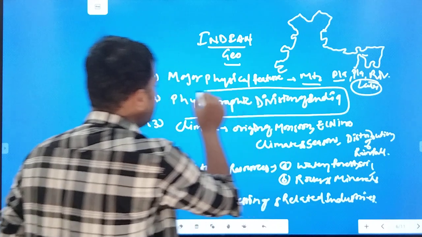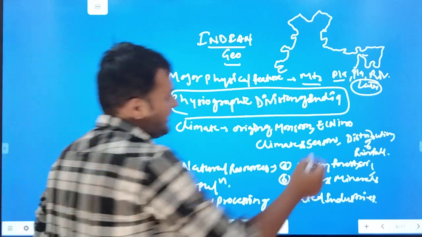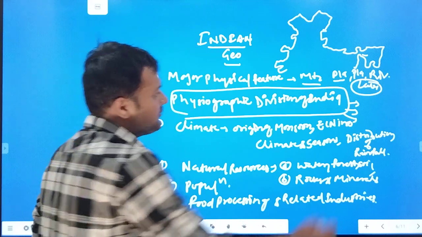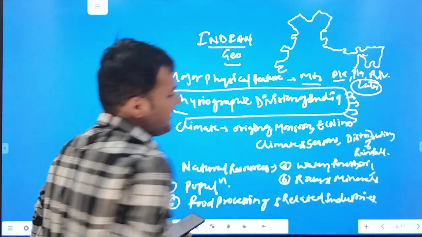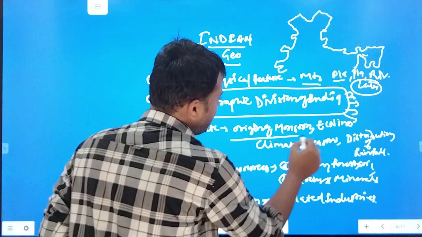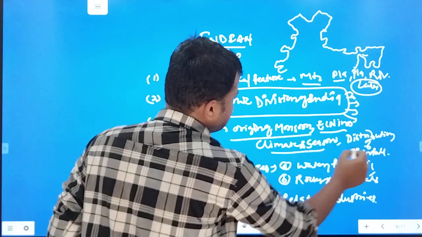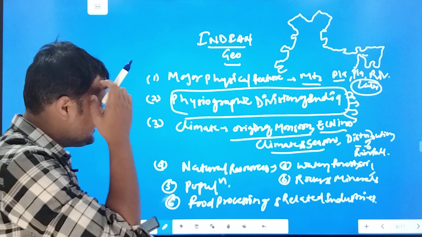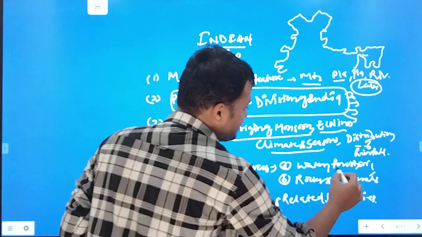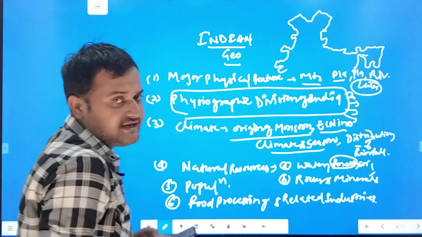This is very important, the physiographic divisions of India, like the Himalayas, Great Northern Plains, peninsular plateau, islands, deserts. There are 5 or 6 major divisions. Then you have to understand the origin of monsoon, El Nino, climatic seasons and distribution of rainfall. Then natural resources like water, forest and soil. Forest you can cover from the forest report that has been released.